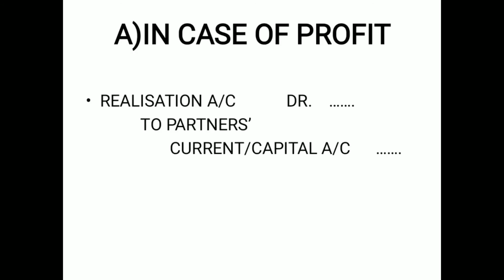So let us see if it is a profit on realization account. In case of profit, so you know very well, whenever the profit is to be distributed among partners, their capital or current accounts are to be credited. Yes? So the journal entry for profit on realization is realization account debit to partners' current capital account. Yes?